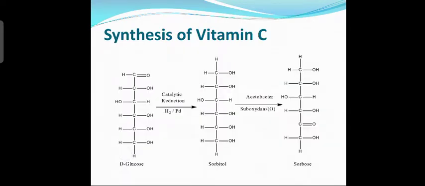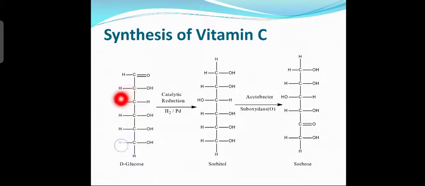Next slide. Now, first let us see how to synthesize vitamin C. Vitamin C is synthesized from D-glucose. Now, what is D-glucose? D-glucose is nothing but C6H12O6. This is the structure you can see here. Glucose has an aldehyde group as the functional group and then a primary alcoholic group, that is CH2OH. So, one aldehyde group and one primary alcoholic group. Then the rest are secondary alcoholic groups.